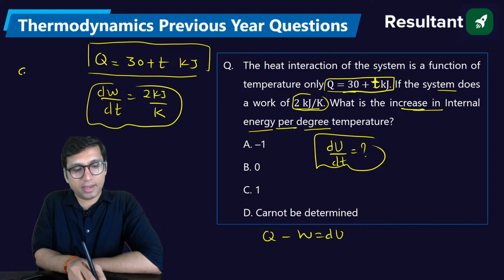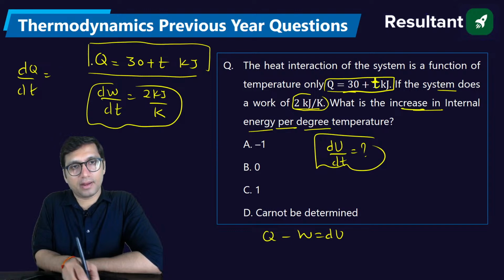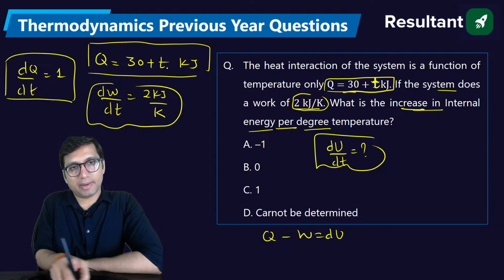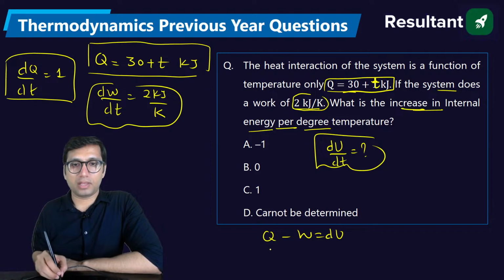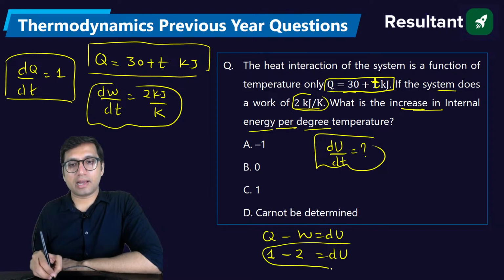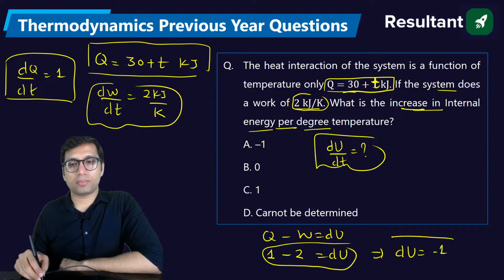तो heat को भी हमें, for heat also we need to find it in terms of temperature. So that will be 30 plus T, that is 1. When you divide by dT, dQ by dT, you will get 1. So this will be 1 minus 2 is equal to dU. तो dU कितना हो जाएगा आपका, बताइए? dU will be equal to 1 minus 2, that is minus 1. वैसे तो minus 1 आना चाहिए.